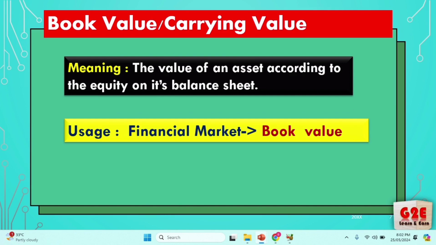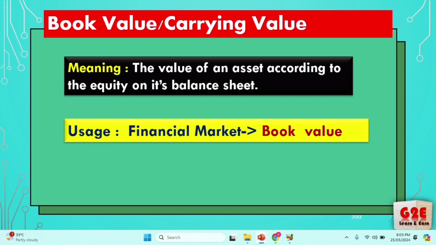And the next one, book value. The other name for book value is carrying value. What is book value? It is the value of an asset according to the equity on its balance sheet. Normally, they say total assets minus total liabilities is the book value. In the financial market, they use three terms: book value, face value and market value. So book value is total assets minus liabilities. We are going to calculate the company's book value.